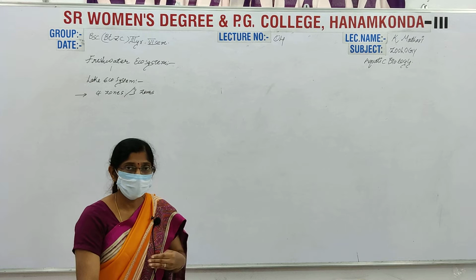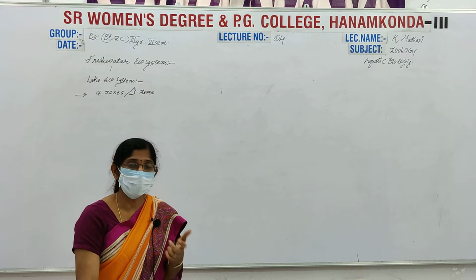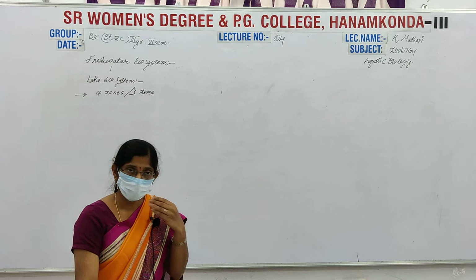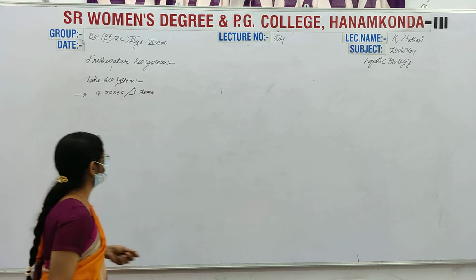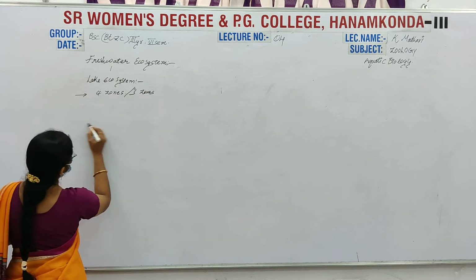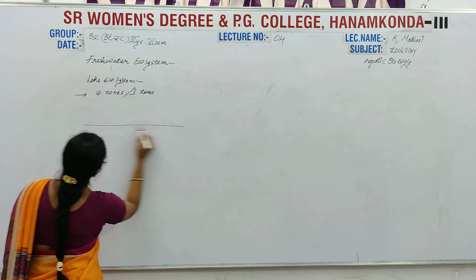Here the heavy volume of water flows outside of the lakes. Okay, lakes. For example, I'm simply drawing the lake here.